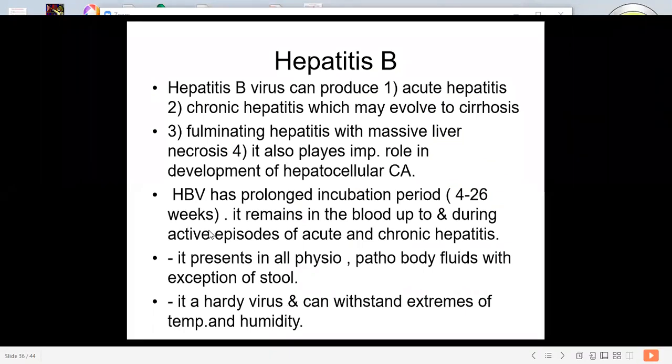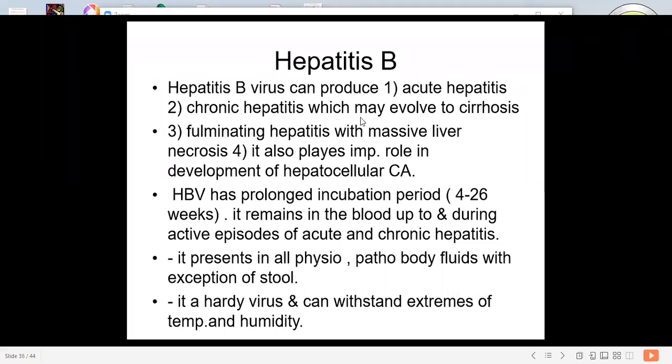Hepatitis B virus. Now the clinical stages of this hepatitis B. There are 3 stages: carrier state of the virus, then acute hepatitis, and third, chronic persistent hepatitis. Okay, so hepatitis B can produce acute hepatitis, and chronic hepatitis, which may evolve to cirrhosis.